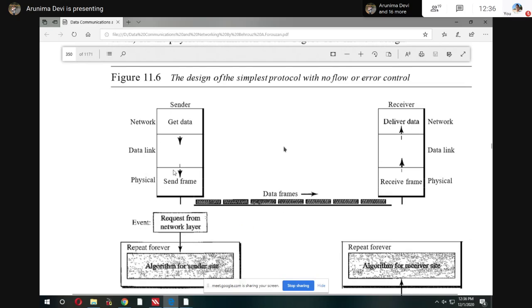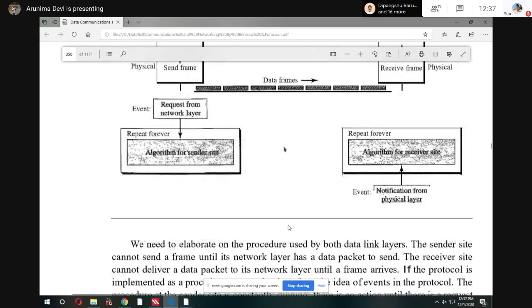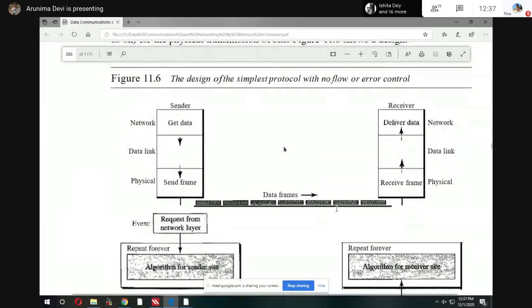From the sender side, data packets, these are data frames, are sent, and on the receiver side, we assume that all frames are received correctly, and there is no concept of data loss. That is called noiseless channel. But practically it is impossible. Since there is no data loss, there is no retransmission of frames. Whatever we send, it is received by the receiver. We think like that. So this is the simplest one.